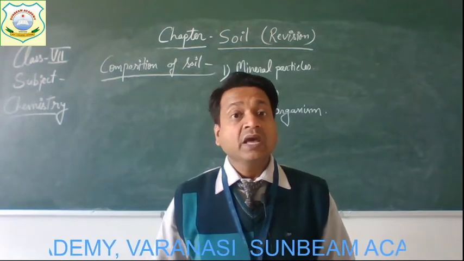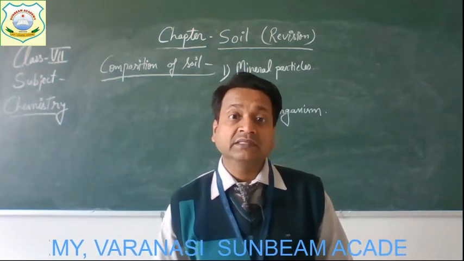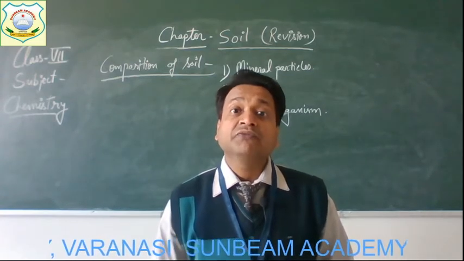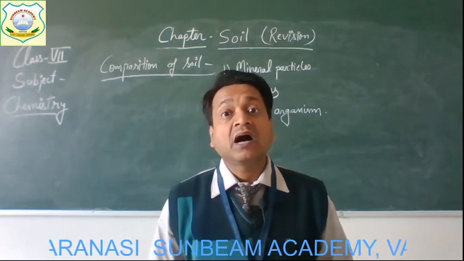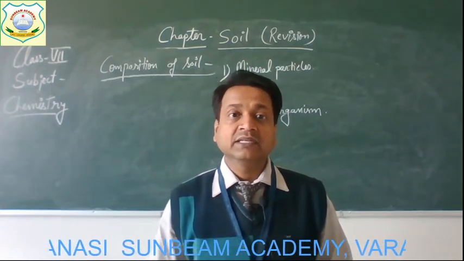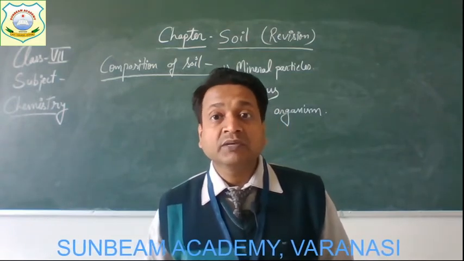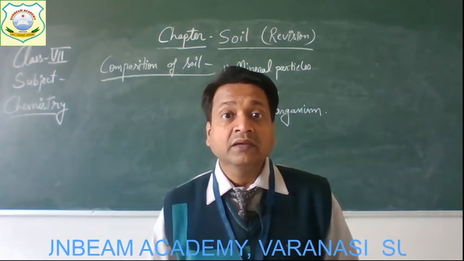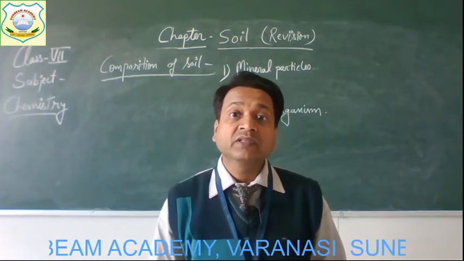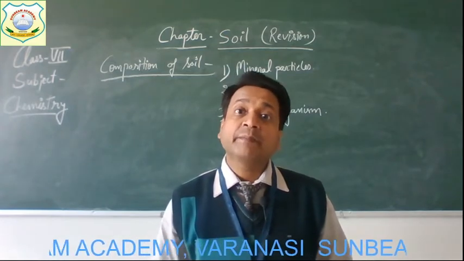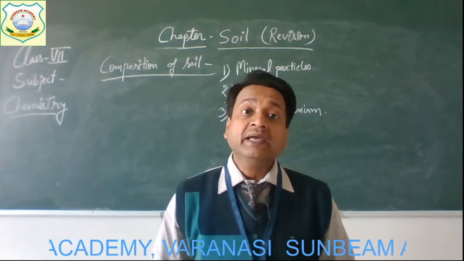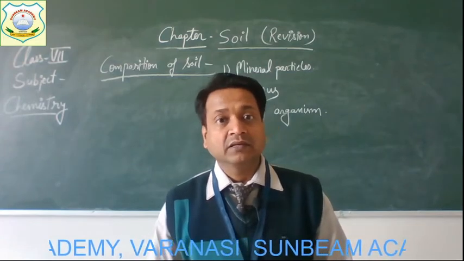Now the bacteria and the fungi in the soil feed on dead remains of plants and animals and help to form humus. So humus is formed by the decaying of dead remains of plants and animals by bacteria and fungi.